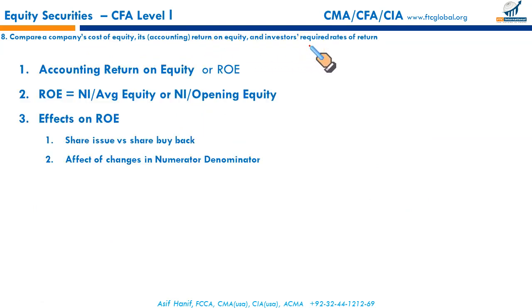Finally, the last reading: compare a company's cost of equity, return on equity, and investors' required rate of return. First of all, accounting return on equity is simply ROE, net income divided by average equity. This is how we can calculate return on equity.